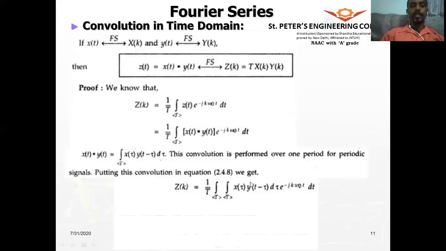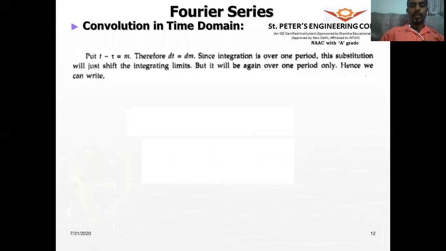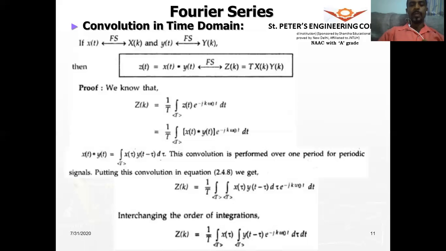Now let us rearrange this and interchange the order of integration. So x of tau is independent of t, so we will get this outside. So this is with respect to tau. So we are integrating with respect to tau and t. All right. So we have two different integrals. Next, we do not know the integral for y of t minus tau.